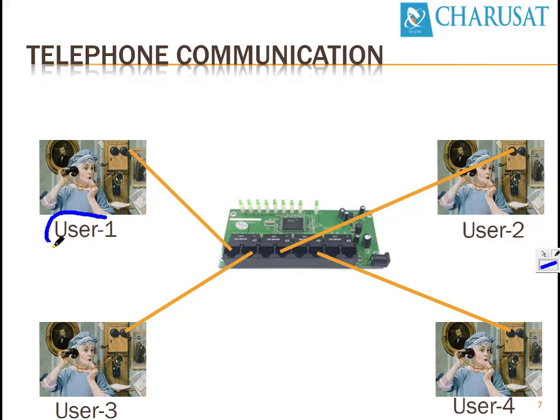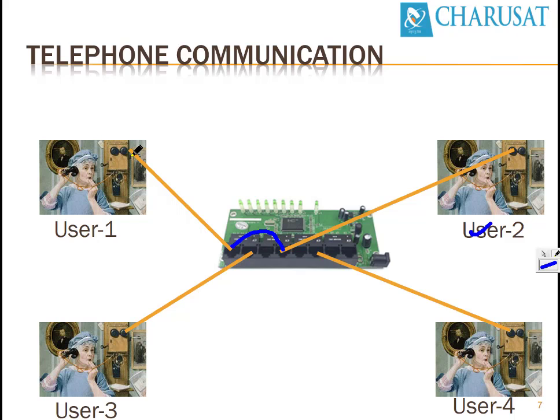If user 1 wants to communicate, he or she dials a telephone number. The telephone number goes to this hardware circuitry. The hardware circuitry finds out whether this number is related to user 2, user 3, or user 4. If the number is related to user 2, it finds out on which port it is connected, so it makes the connection automatically. In the previous diagram, the operator was responsible for making the connection from this port to this port. Now the hardware circuitry, by dialing a number, identifies on which port user 2 is connected, and then connects the in line to the out line.